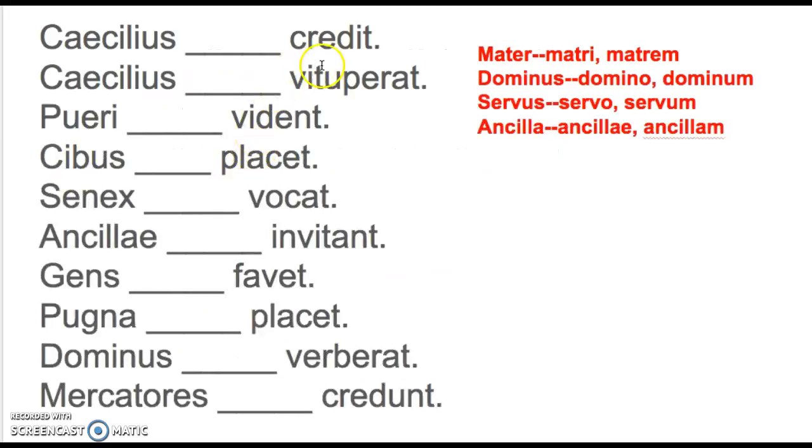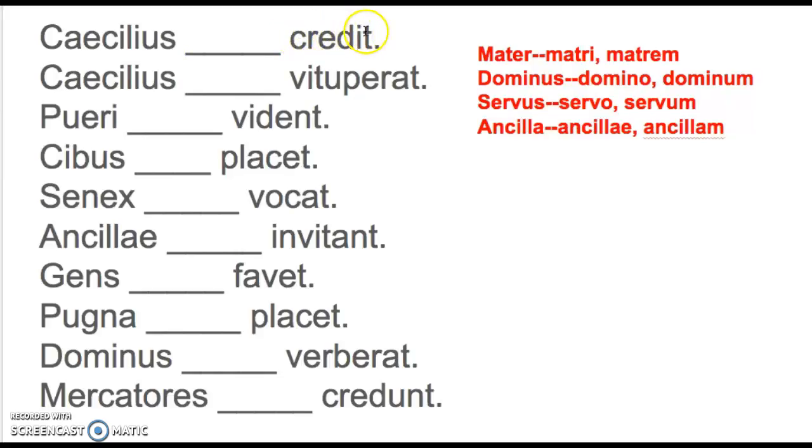And we did these in class. I gave you mater is the nominative, matri is the dative, matrem would be the accusative singulars. In this sentence, Caecilius trusts who or what? You can put mother, master, slave, or slave girl in here, but what form would go in here? Would it be an accusative direct object or a dative direct object?